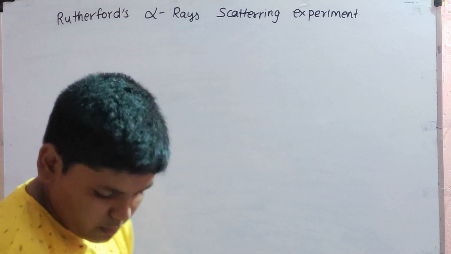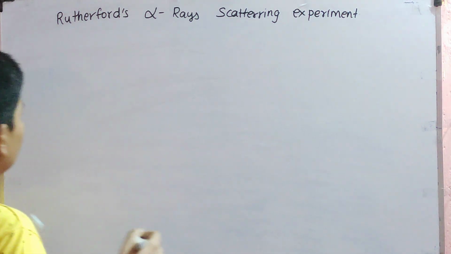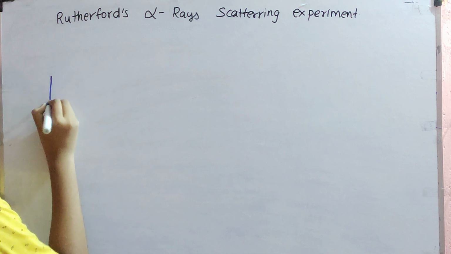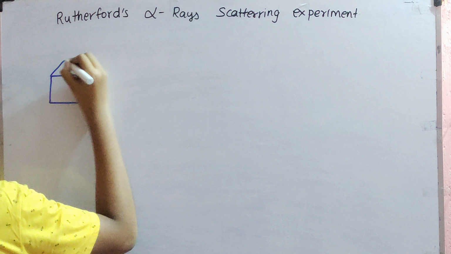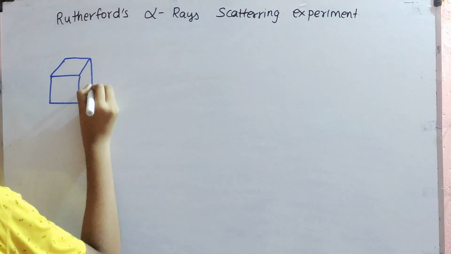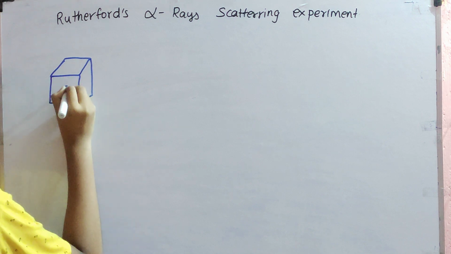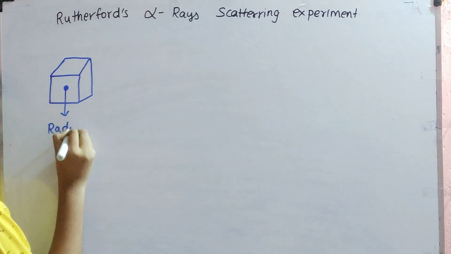What he did was, he took a source of a radioactive element. This is a radioactive source.